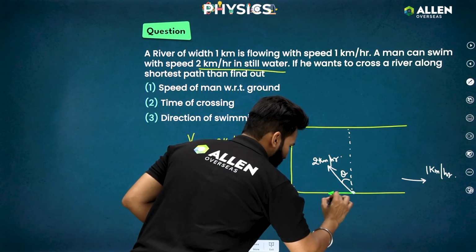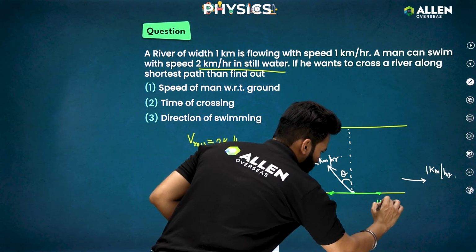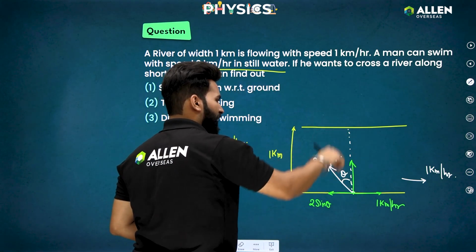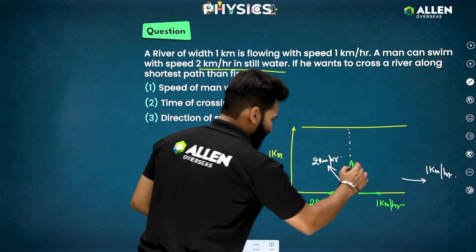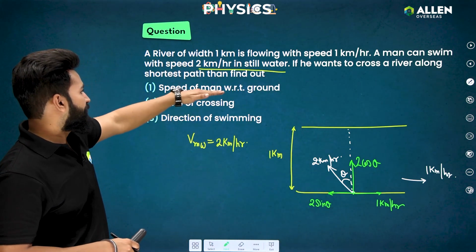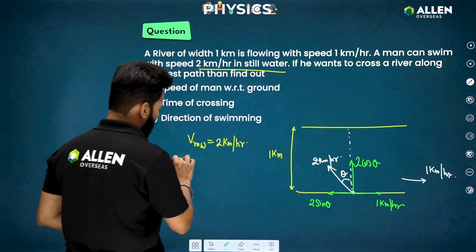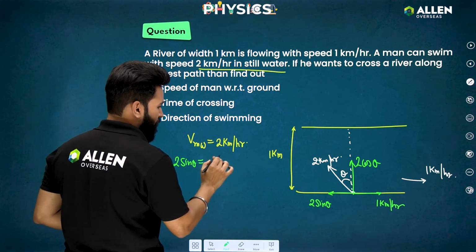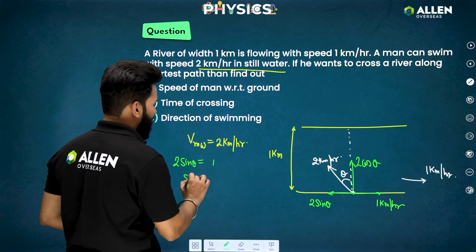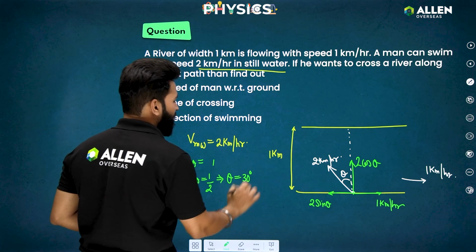that means this component, that will be 2 sine theta, will be cancelling out the velocity of water flow, so that the person can only have the velocity in the direction perpendicular to the river flow. That will be 2 cos theta. So since we know that the man wants to cross the river in the shortest path, this 2 sine theta should be cancelling out 1 kilometer per hour, and it is possible only when they both are equal. So I got the value of sine theta as 1 by 2. That simply means that theta is nothing but 30 degree, right?